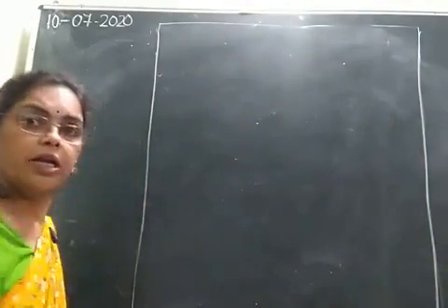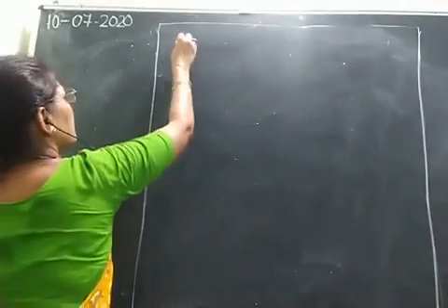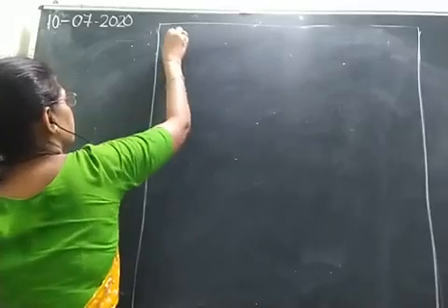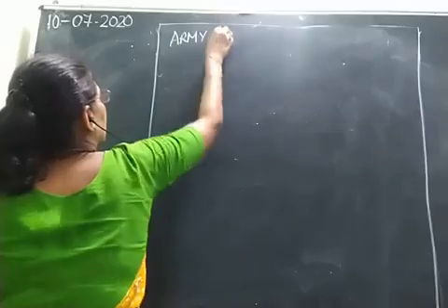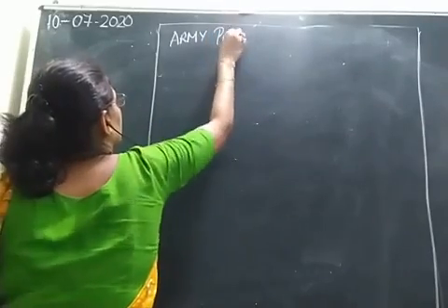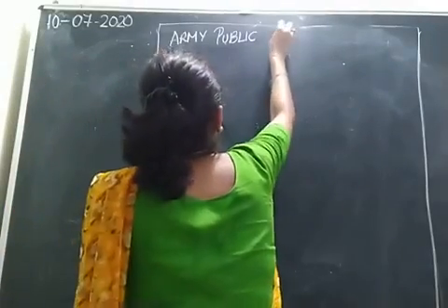After that, name of the institution. What is the name of the institution? In capital letters in the center. Army Public School.